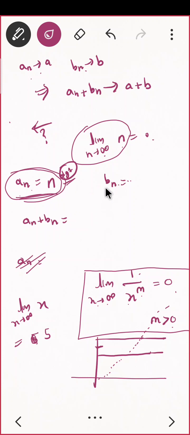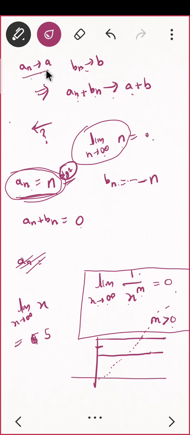Okay. And what about if I take bn equal to -n, is it convergent or divergent? Perfect, divergent, do you agree? And what about their addition? Zero, so zero is the constant sequence. That is convergent, correct? So do you see the counter example? Their addition is convergent, but they both are divergent. That's why this is not if and only if.